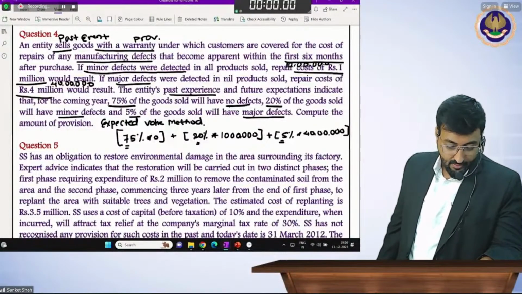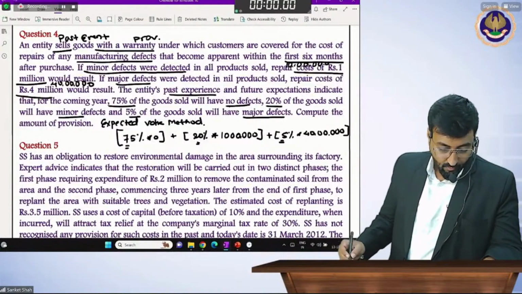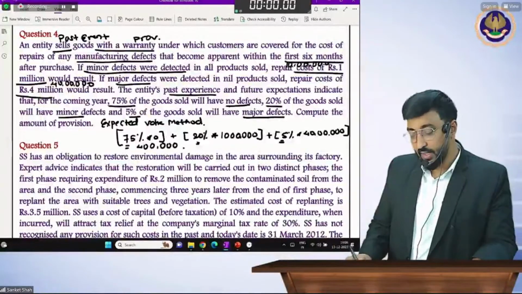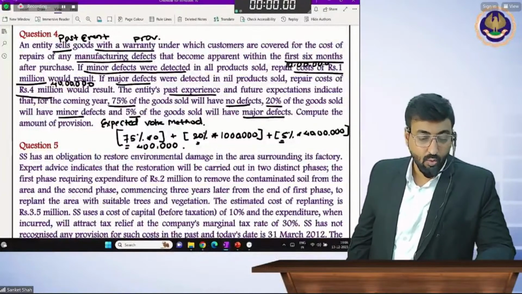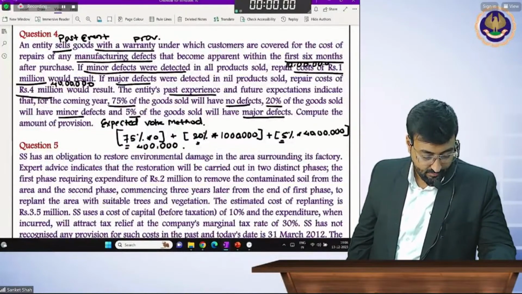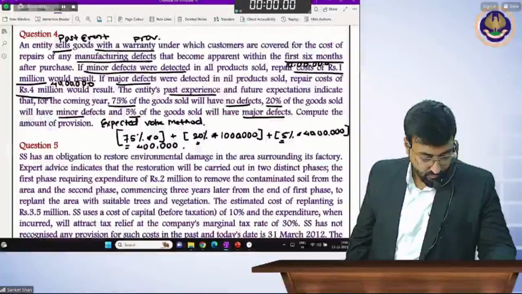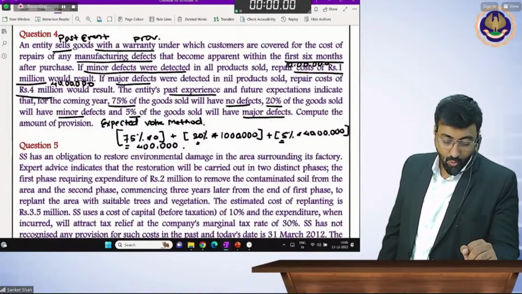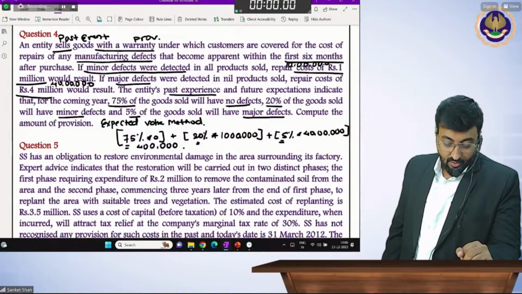What will be the answer? Very good, Ram. So your provision will be 4 lakhs. Four lakhs is the provision. 4 लाख आएगा बेटा, 4 लाख.